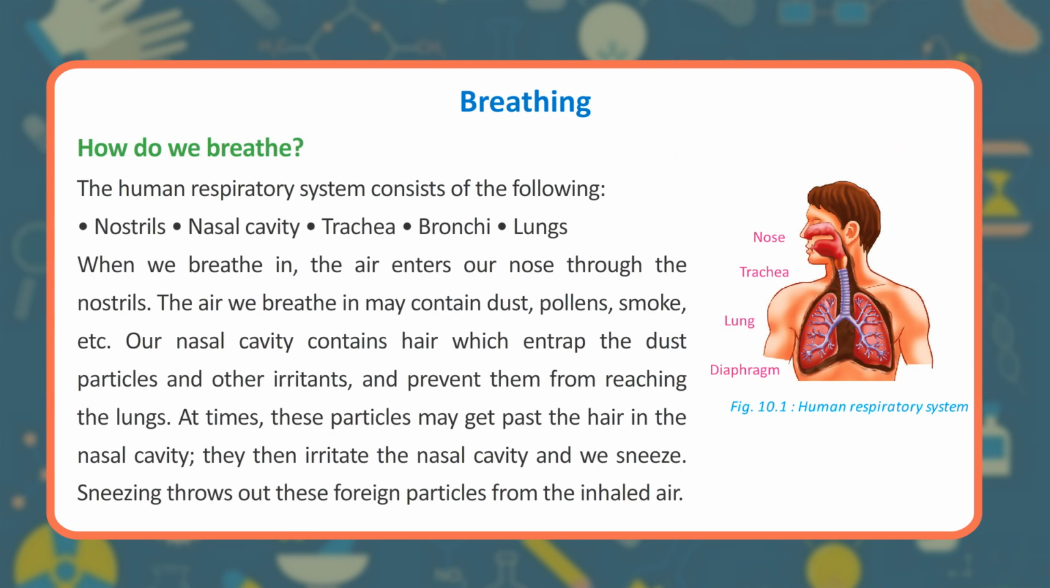How do we breathe? The human respiratory system consists of the following: nostrils, nasal cavity, trachea, bronchi, lungs. When we breathe in, the air enters our nose through the nostrils. The air we breathe in may contain dust, pollen, smoke, etc. Our nasal cavity contains hair which entraps the dust particles and other irritants, and prevents them from reaching the lungs. At times, these particles may get past the hair in the nasal cavity. They then irritate the nasal cavity and we sneeze. Sneezing throws out these foreign particles from the inhaled air.